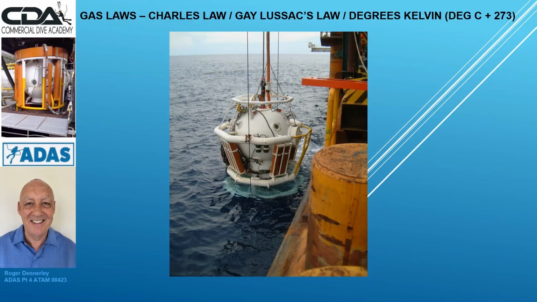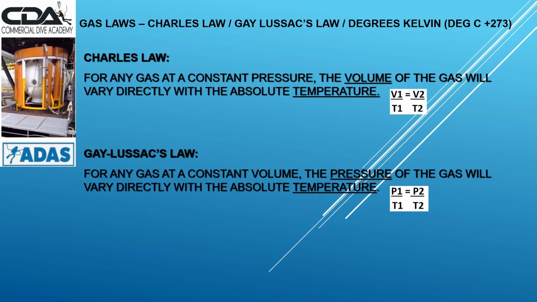Continuing with gas laws, we will now cover Charles' law, Gay-Lussac's law, and degrees Kelvin. Charles' law: for any gas at a constant pressure, the volume of the gas will vary directly with absolute temperature. There's the formula on the right. V1 over T1 equals V2 over T2.